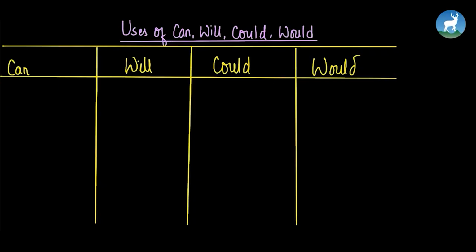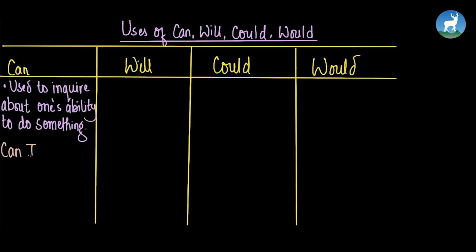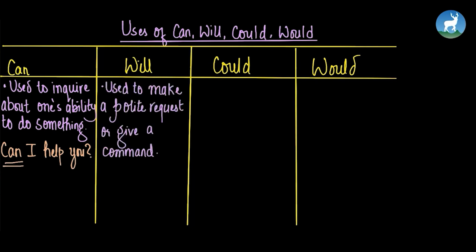So kids, as said, in today's grammar section, we will learn the uses of can, will, could and would. Can is used to inquire about one's ability to do something. Let's take an example. Can I help you? So in this sentence, can is used to ask if assistance is needed. Let's move to will. Will is used to make a polite request or give a command. Let's take an example. Will you stop talking like that, please?